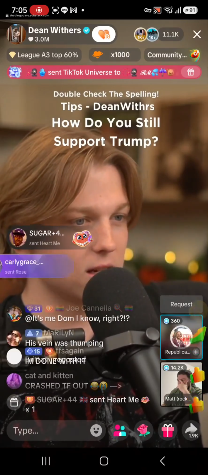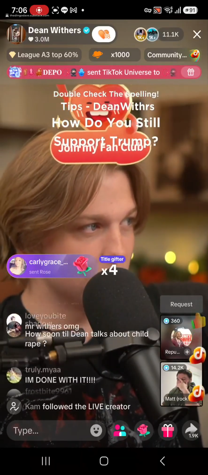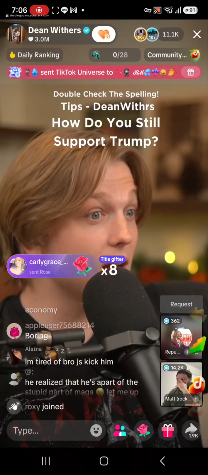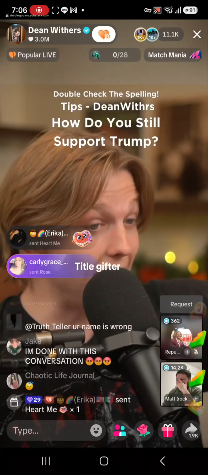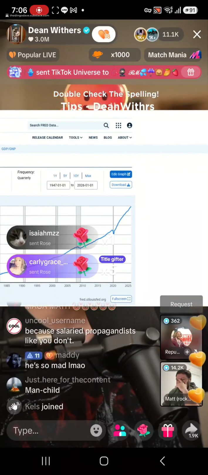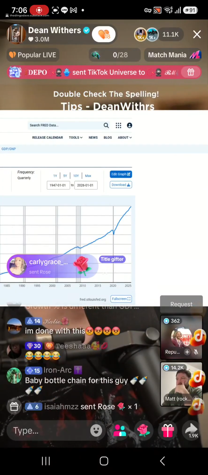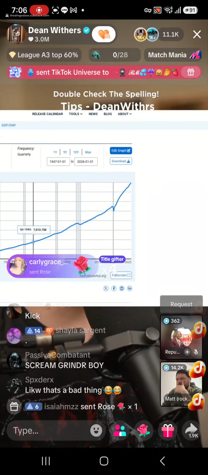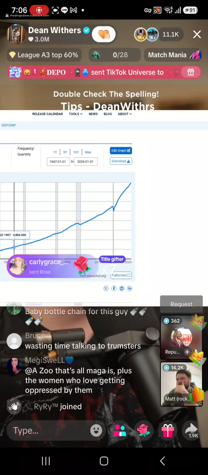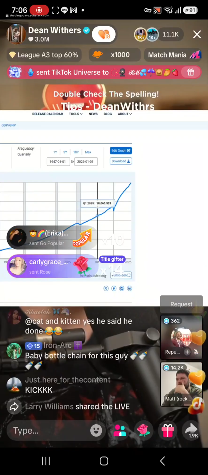Okay, take a look at this. I'll prove you wrong. So this guest's claim is that the GDP was higher on average under Trump in his first term than Biden in his first term. I'll show you guys a resource to prove that wrong. So here is the GDP on the Federal Reserve Bank of St. Louis's website.